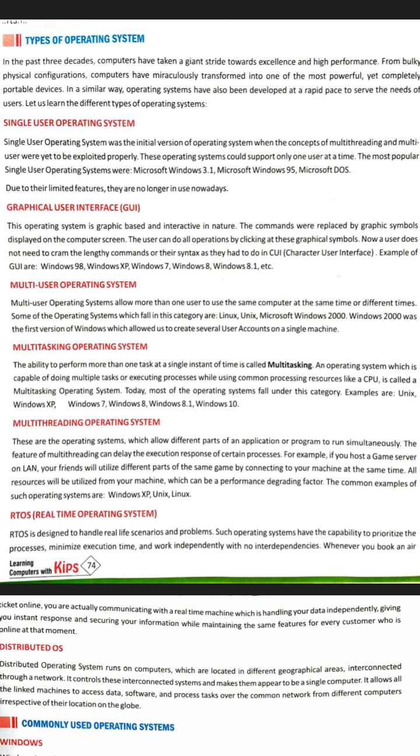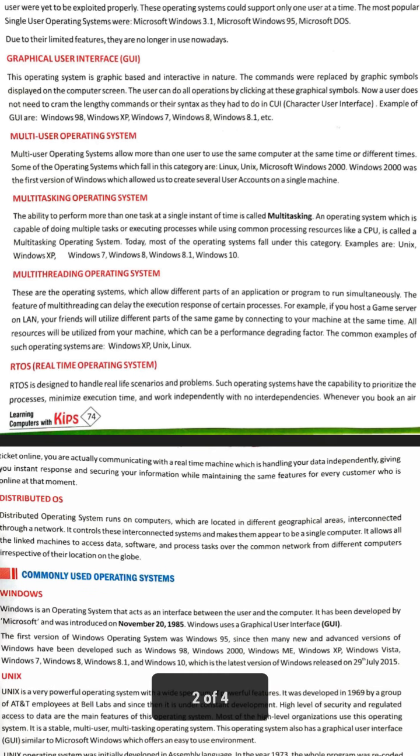Next one is multi-threading operating system. In the multi-threading operating system, the process is divided into the threads, and at a time more than one thread can be performed by the operating system. Real-time operating system. In the real-time operating system, the function is performed in real time, means at a time you can book your ticket online and at the same time you will get back the response.